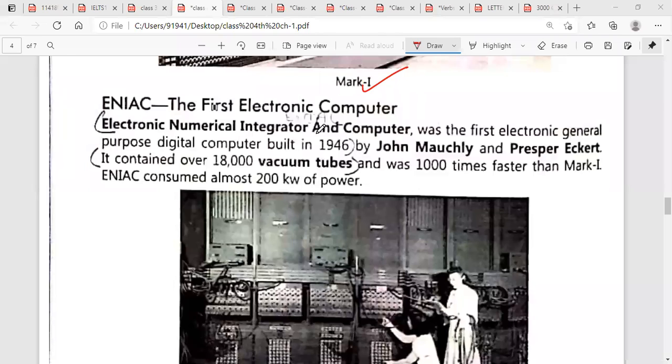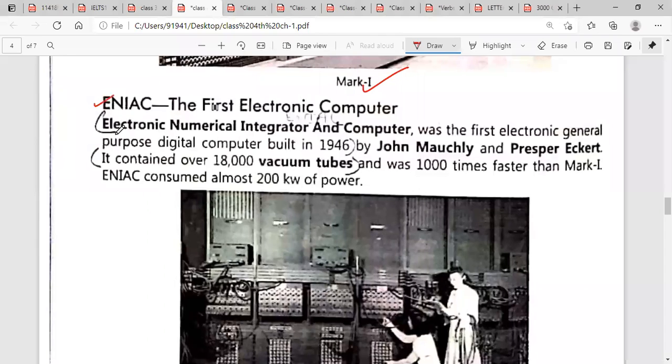Next is ENIAC, the first electronic computer. Now, what is the full form of ENIAC? Electronic Numerical Integrator and Computer. Okay, underline this. This is the full form of ENIAC, which was the first electronic general purpose computer built in 1946. In which year it was built? It was built in 1946. And who built it? It was built by John Mauchly and Presper Eckert. These were the two persons who made this computer.